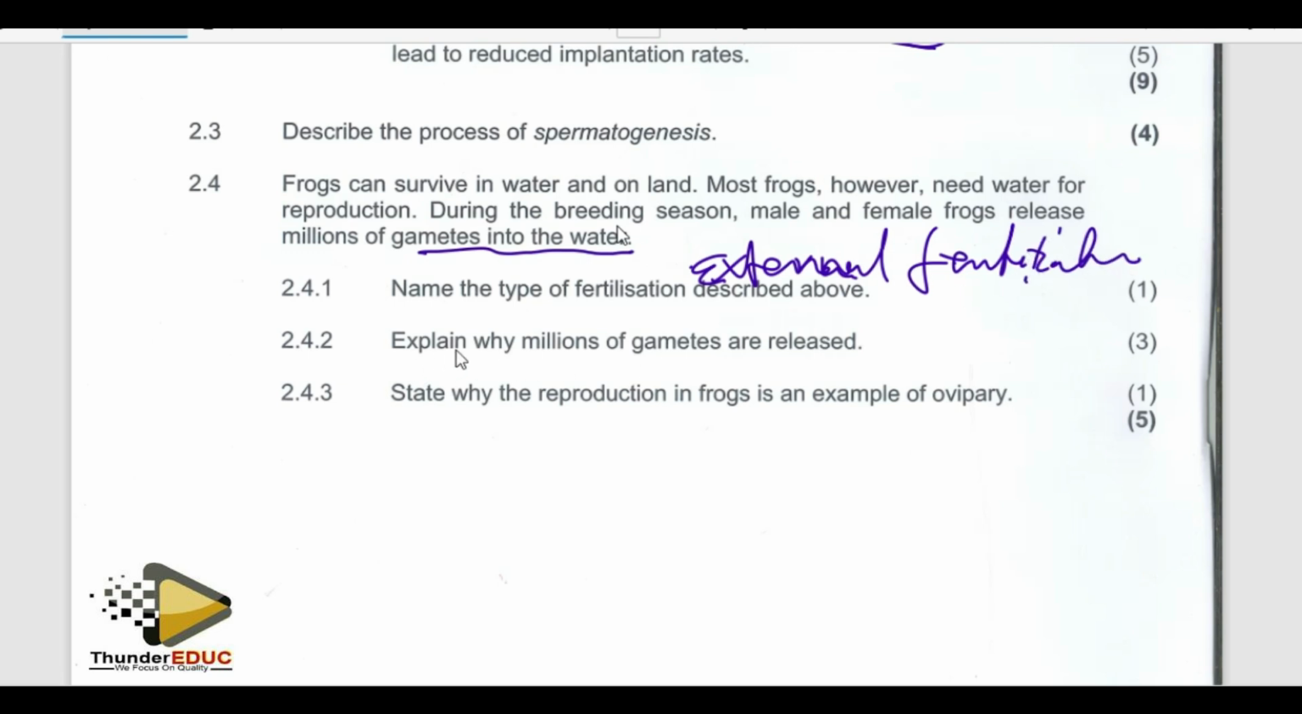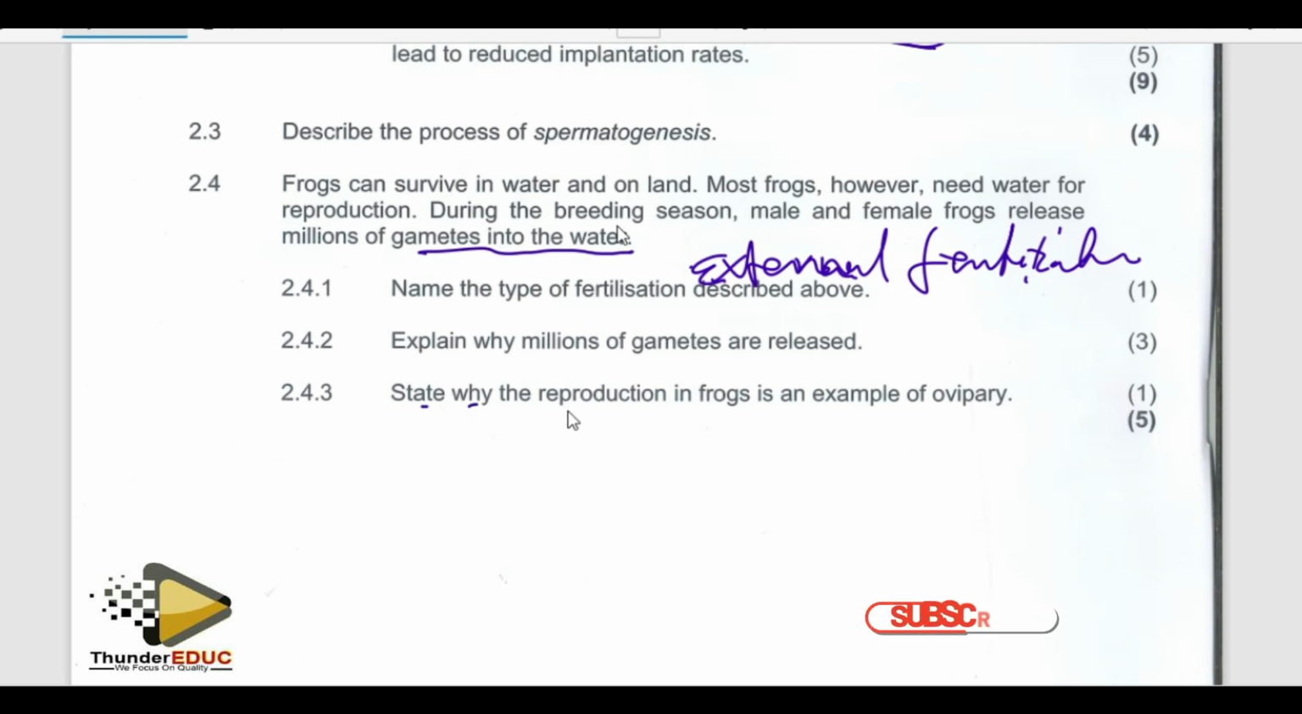Yes, external fertilization. Explain why millions of sperms are released. Why do we have to release millions and millions of sperms? To increase the chance of these sperms to meet the ovum so that successful fertilization can take place. That's what they are looking for.